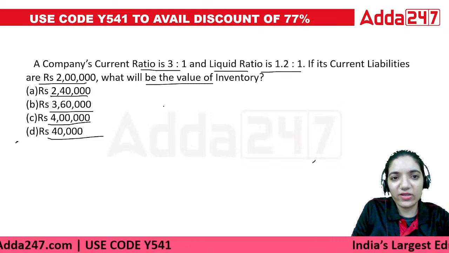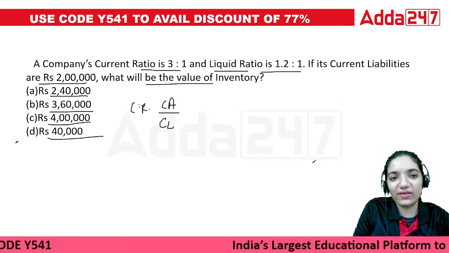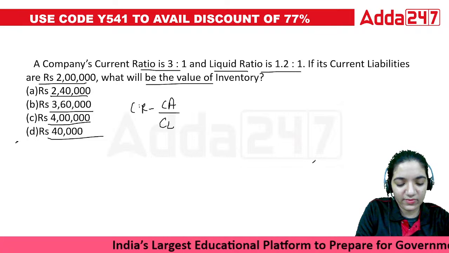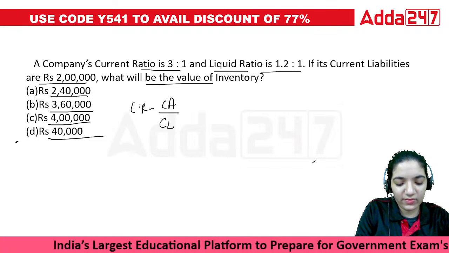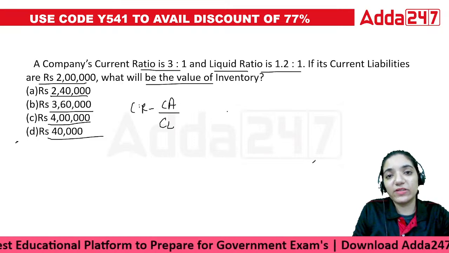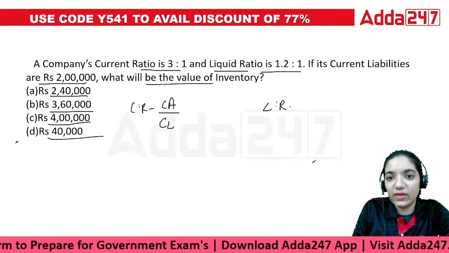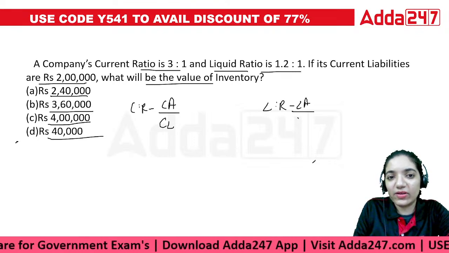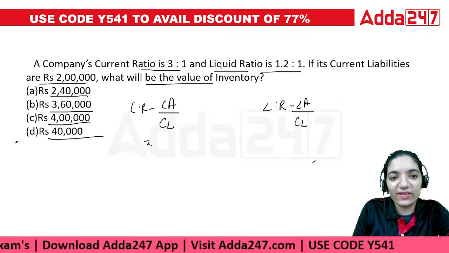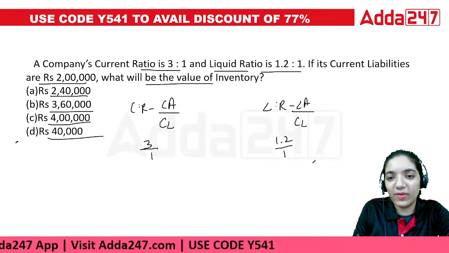The formula that you can use is current assets upon current liabilities is called the current ratio. How do we define this ratio? And the liquid ratio is liquid assets upon current liabilities. So in both the ratios, what you have is this is 3 by 1 and this is 1.2 by 1.